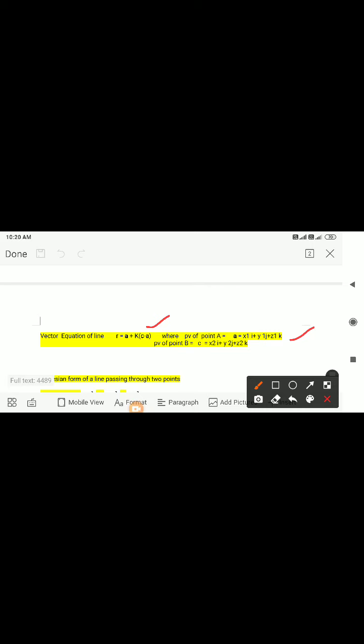where a is the coordinate of the first point (x1, y1, z1) and position vector x1 i plus y1 j plus z1 k. Similarly, the position vector of B, we consider c, so c is the position vector of B, that is x2 i plus y2 j plus z2 k. Now we have to find the equation of the line passing through 2 points in Cartesian form. Similarly, we will find it by equating the values of r, a and c minus a.